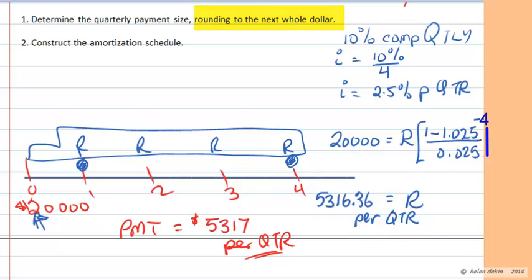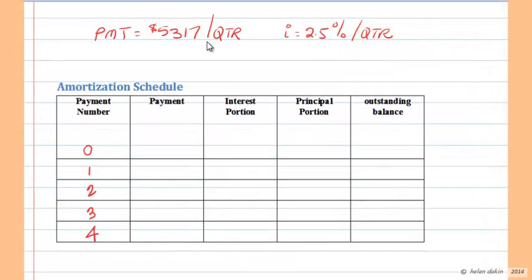Okay, great. So now we're ready to start thinking about how we're going to construct the amortization schedule. Now, an amortization schedule is simply a table of values that shows you complete details as to how each payment is applied in your loan. So when you borrow money, every time you make a payment to the bank on your loan, you will be paying a portion of your payment towards the interest costs of the loan. That will be taken out first, and then the rest of the payment will be applied to your principal.